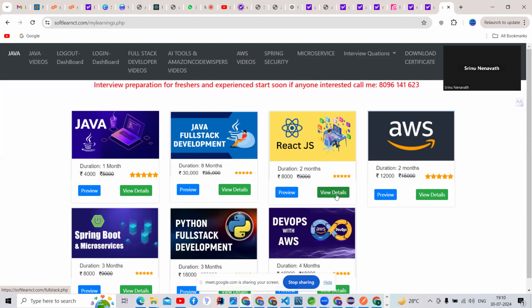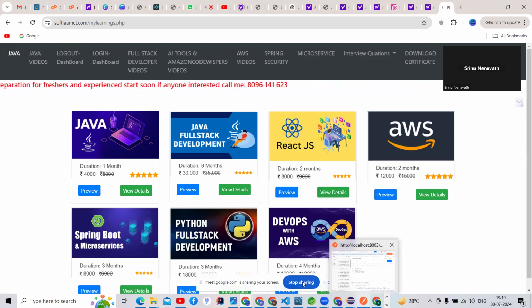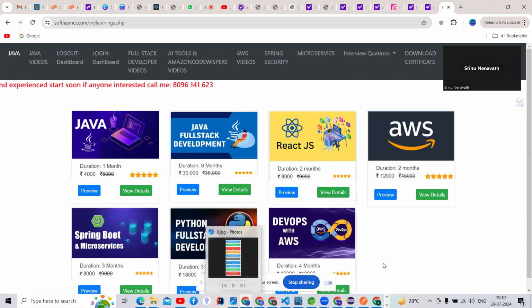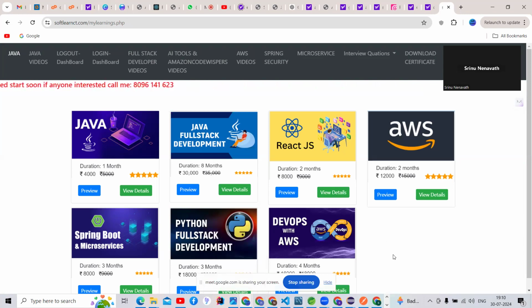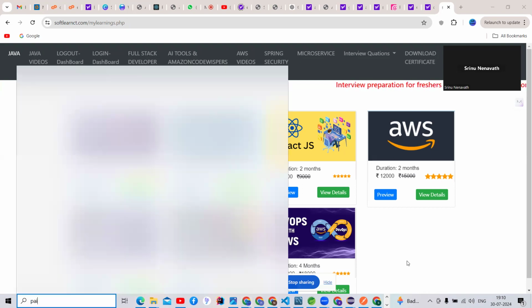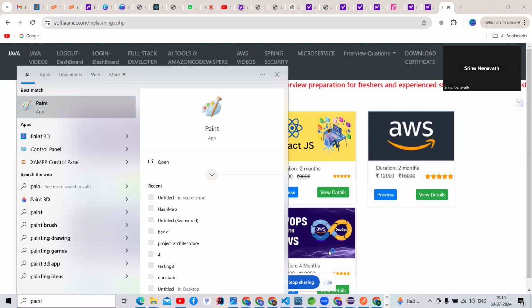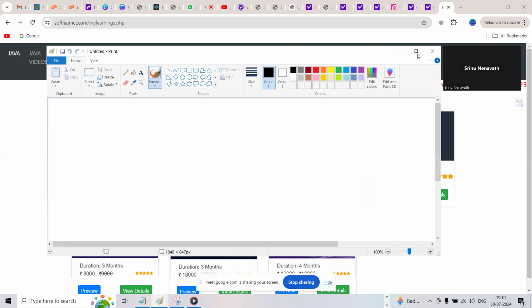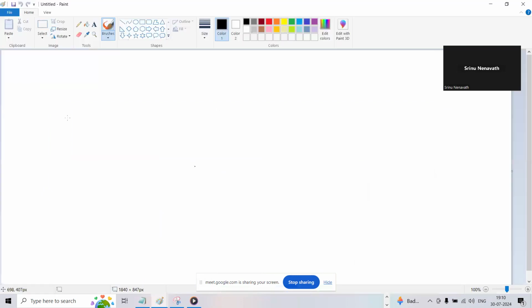The purpose of JDBC is to connect to the database. Okay. So that is the purpose of JDBC technology. What is the purpose of Java? Java has many purposes, right?